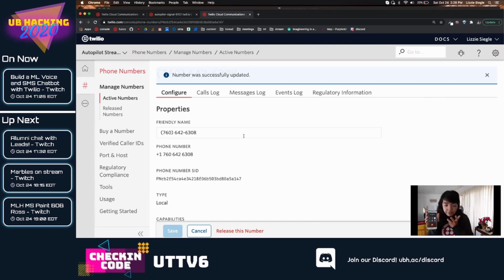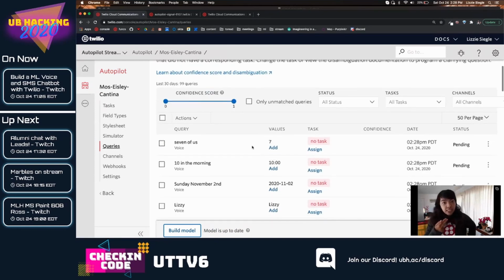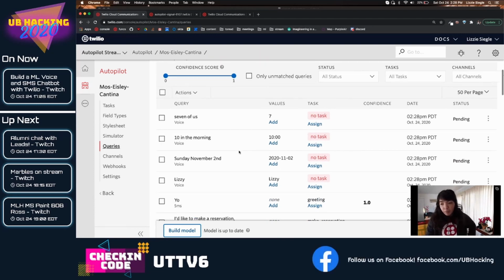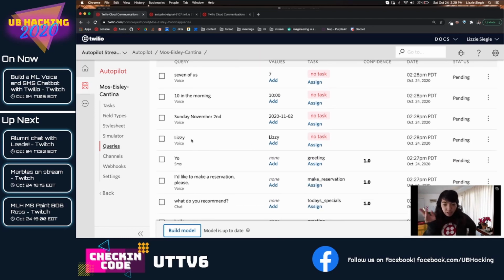So that was make a reservation, and we can go back to, I think it's queries, and we can see what the user, me, said. We see 7 of us, and they parsed out 7. Wow, smart. That's machine learning on the back end for the natural language understanding. Sunday, November 2nd, 10 in the morning, they parsed out 10. Lizzie, that's not how I spell my name, but close enough. That is definitely magic. As developers, we can make magic.